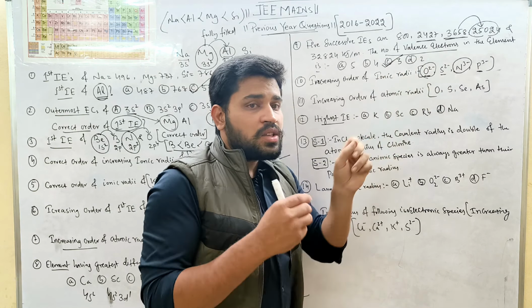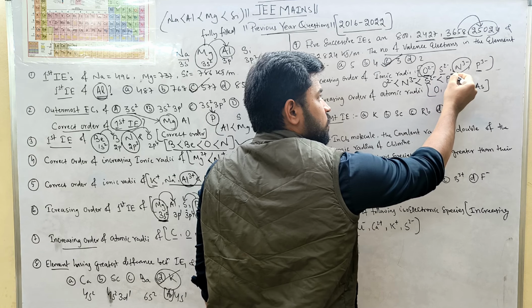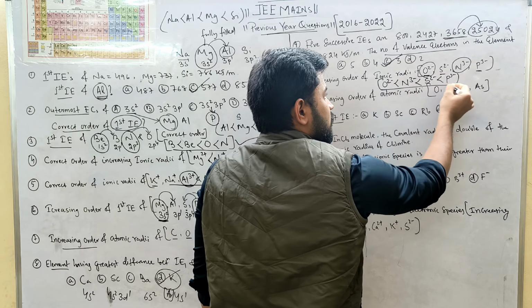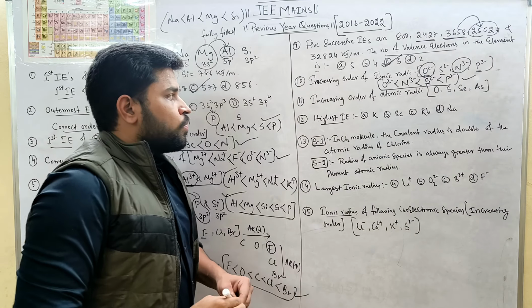Then between sulfur and phosphorus, who has more atomic radius? The one with more anionic charge, that is phosphorus. Who has less? Sulfur. So S2 minus, then P3 minus. So this is their ionic radius.